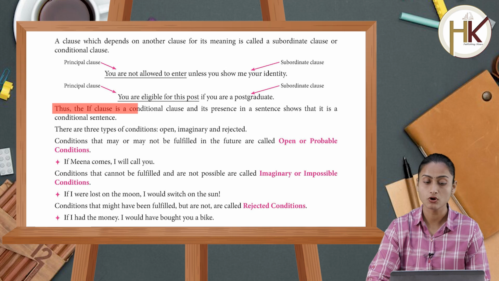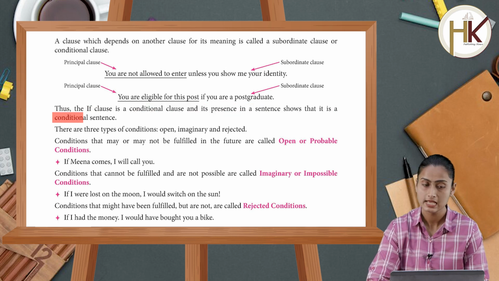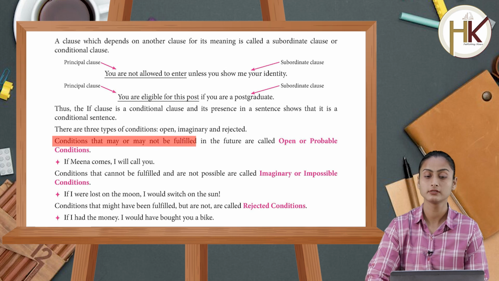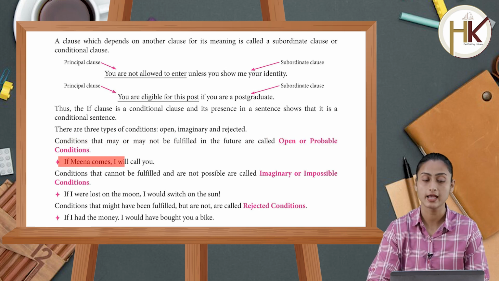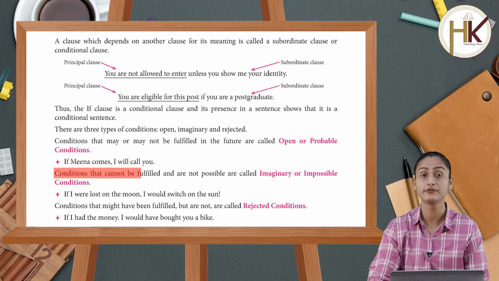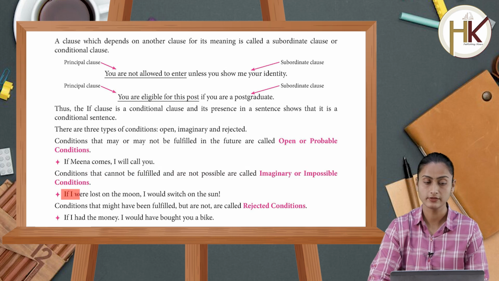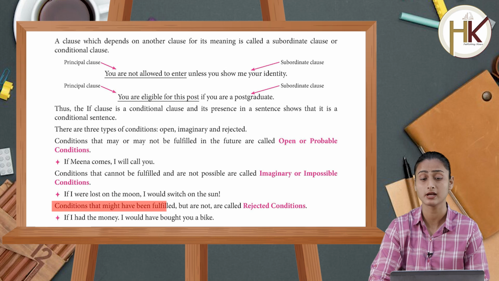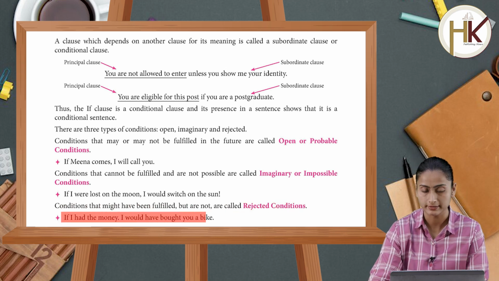Thus, the if clause is a conditional clause and its presence in a sentence shows that it is a conditional sentence. There are three types of conditions: open, imaginary and rejected. Conditions that may or may not be fulfilled in the future are called open or probable conditions. If Meena comes, I will call you. Conditions that cannot be fulfilled and are not possible are called imaginary or impossible conditions. If I were lost in the moon, I would switch on the sun. Conditions that might have been fulfilled but are not are called rejected conditions. If I had the money, I would have bought you a bike.